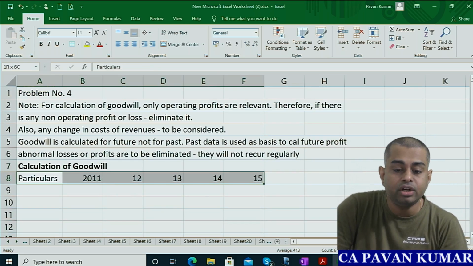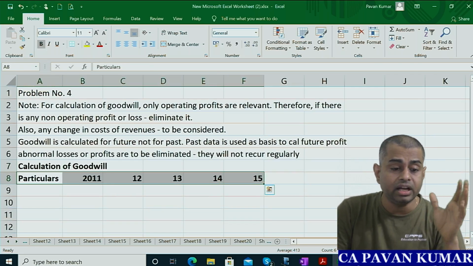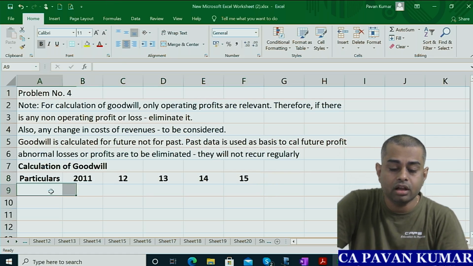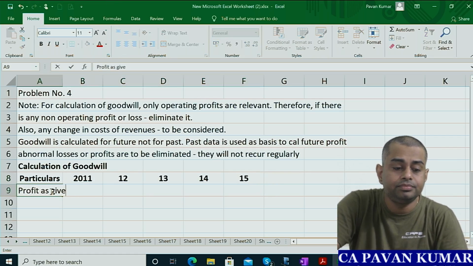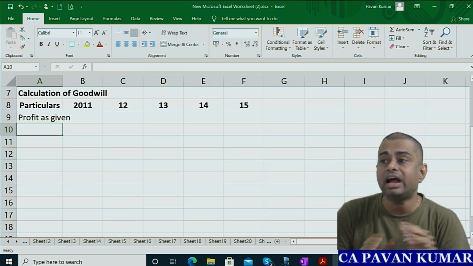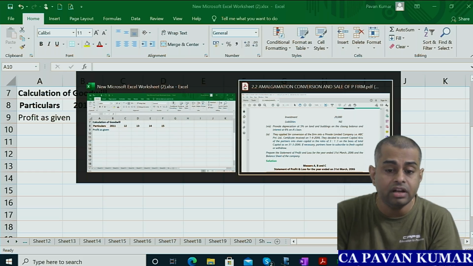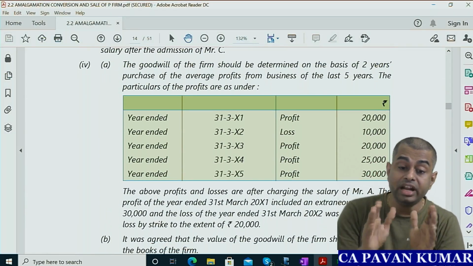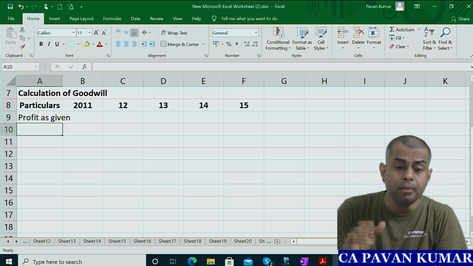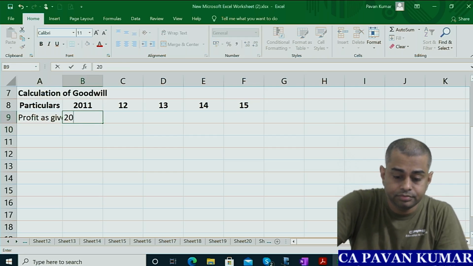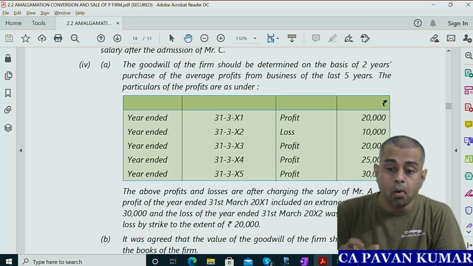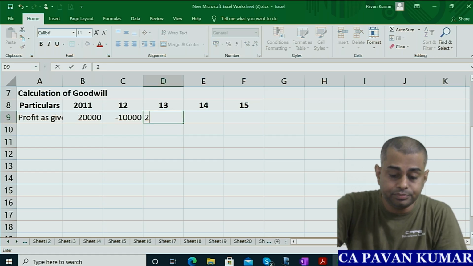After that, put the heading calculation of goodwill, particulars, year 2011, 12, 13, 14, 15. Okay, now profit as given. So what is the profit given? Go back to the problem. So 20,000 profit first year, minus 10,000. 20, 25, 30.